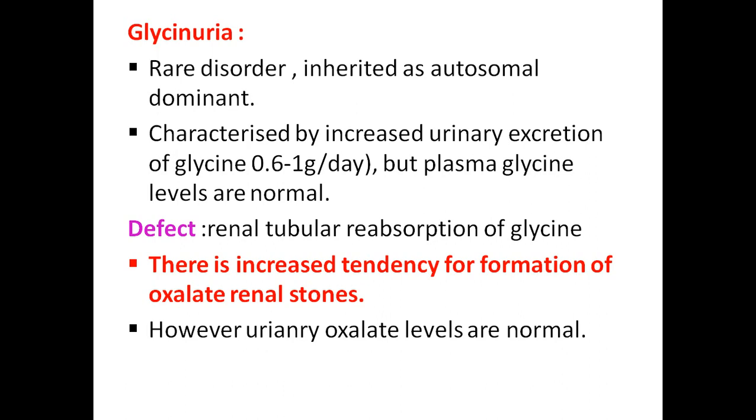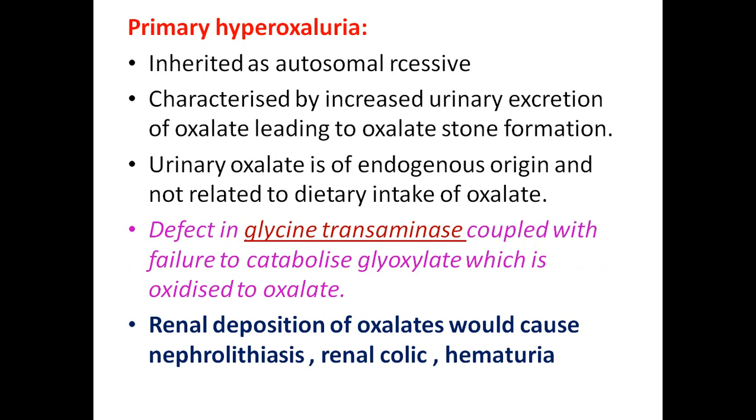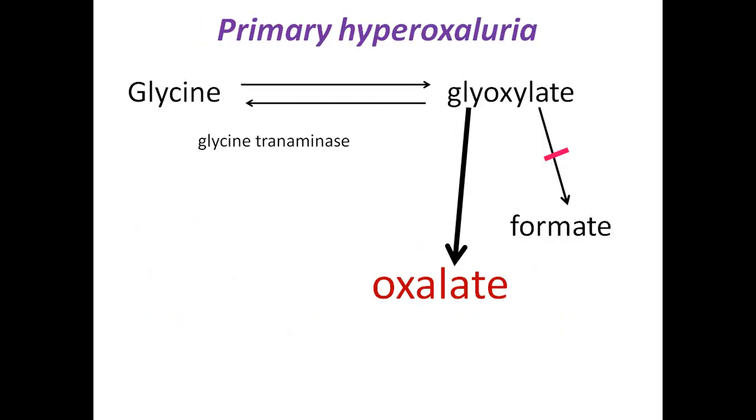However, the urinary oxalate levels are normal. When glycine is not reabsorbed by the kidney, it is excreted in urine, and the urine is stored in the urinary bladder. If urine oxalates are more, it may result in the formation of oxalate renal stones also. Glycine can stimulate the formation of oxalate stones. This can be of two types, primary hyperoxaluria and secondary hyperoxaluria. Primary hyperoxaluria is another autosomal recessive disorder associated with glycine metabolism, characterized by increased excretion of